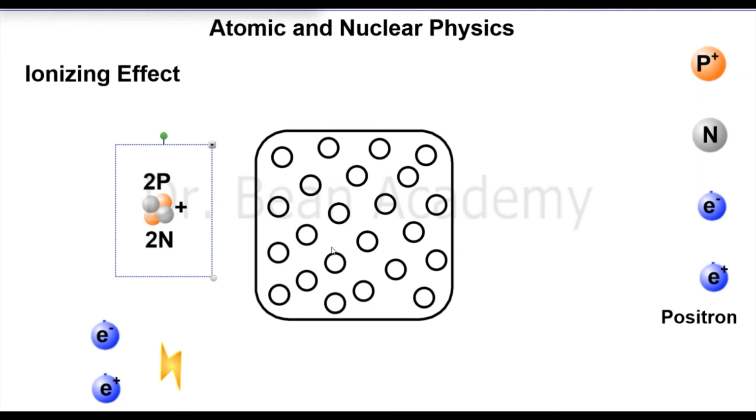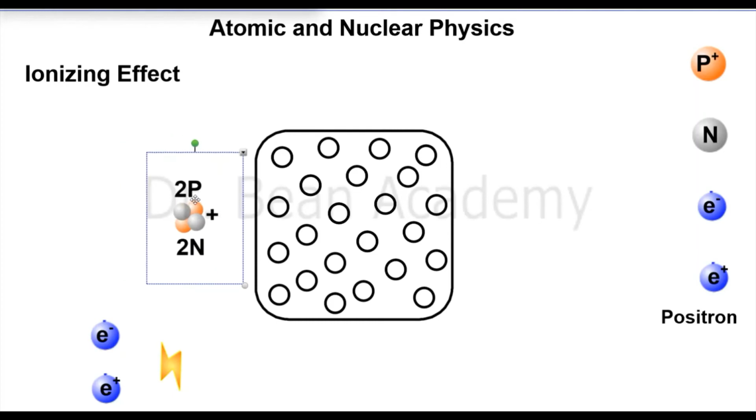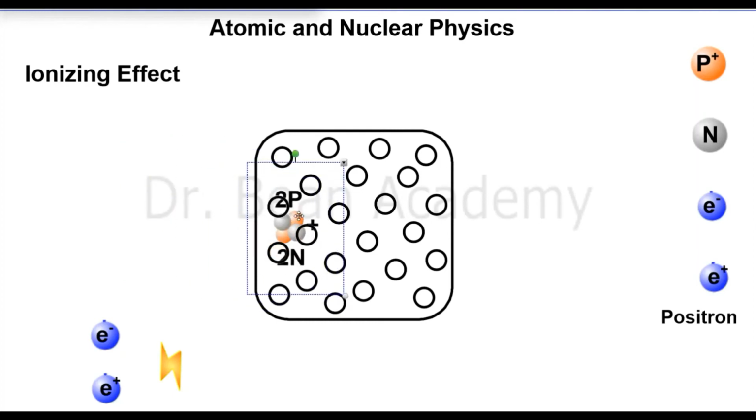These circles are showing neutral stable atoms of that material. So after it enters the material, how much will it interact with these atoms, because if it interacts, it may break some atoms.